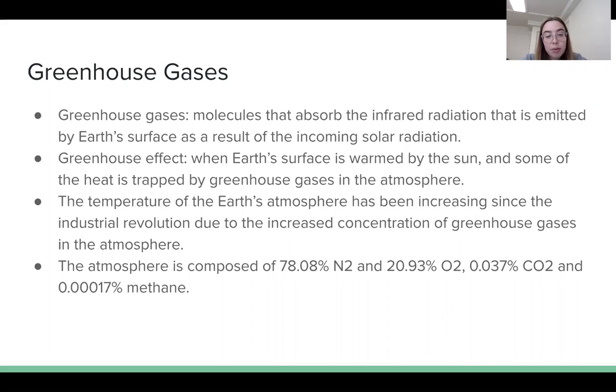Currently, the atmosphere is composed of almost 80% N2, about 20% O2, 0.037% CO2, and 0.00017% methane.